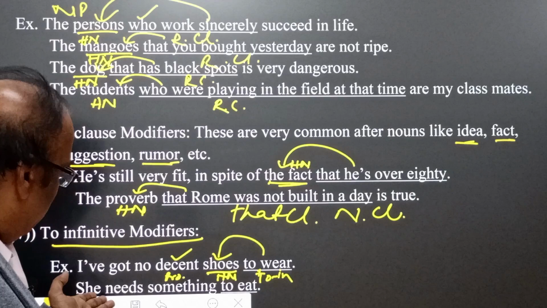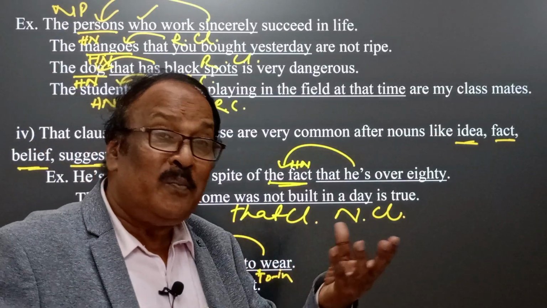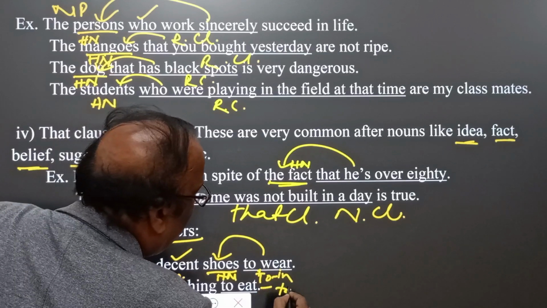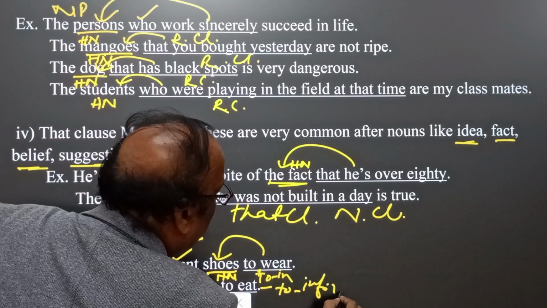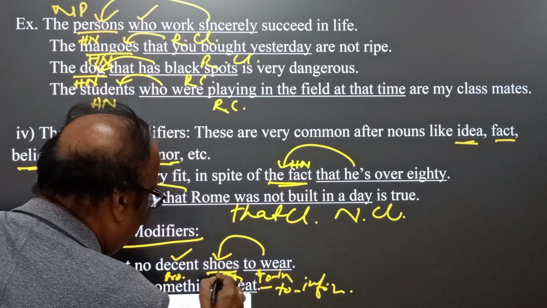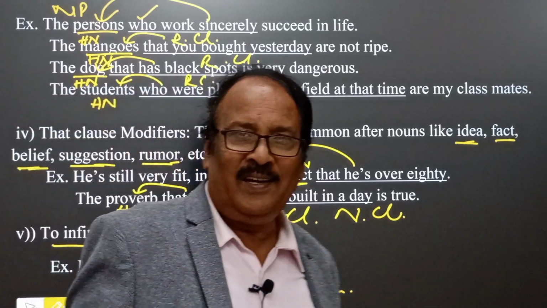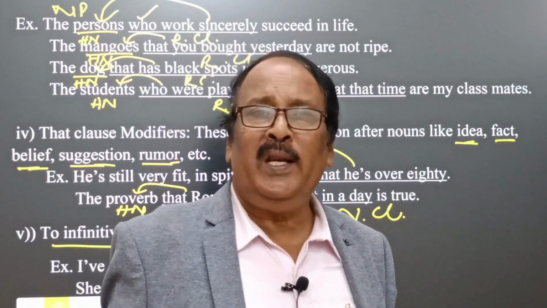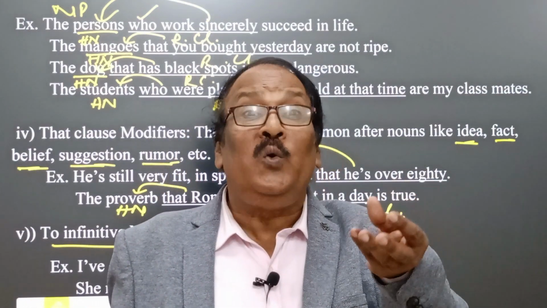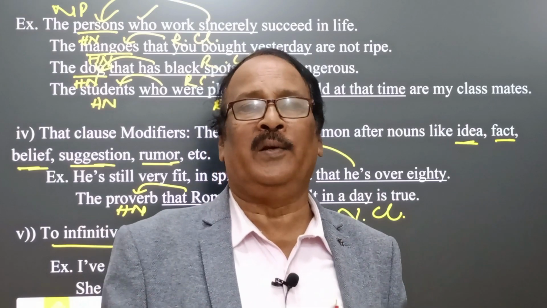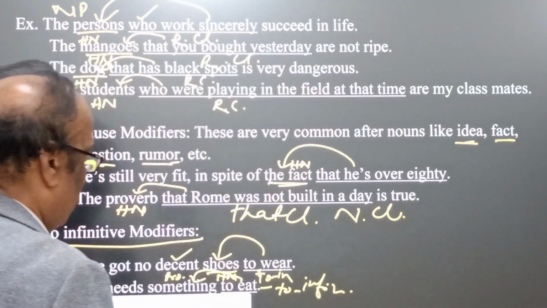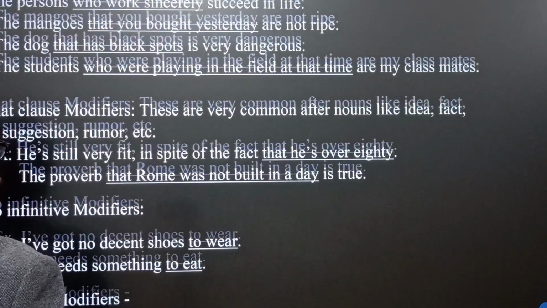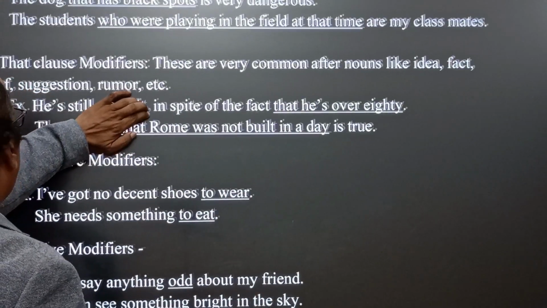And here we find she needs something to eat. Something to eat. Here, to eat is the to infinitive, and it qualifies something. It means he is very hungry. He wants something to eat. Yes, this is the matter. Therefore, here we come to the point that to infinitive modifiers are also useful in expressing a post modifier.